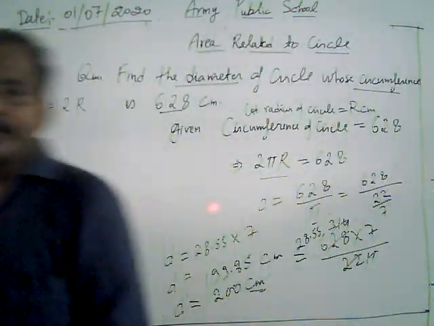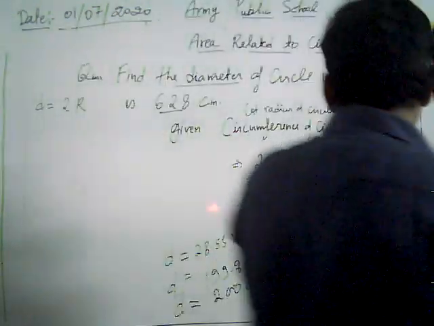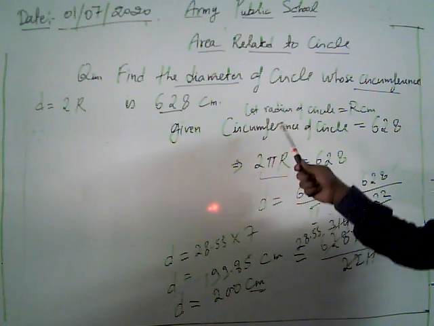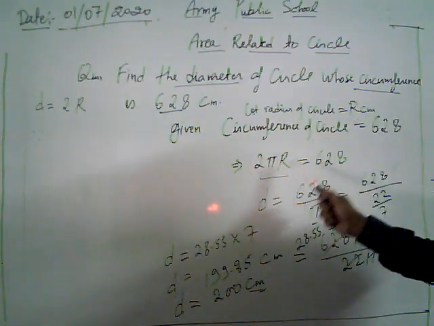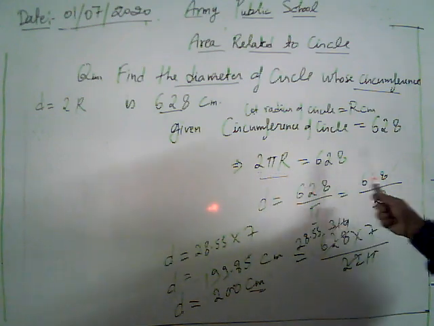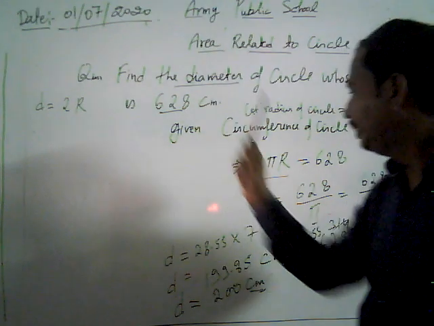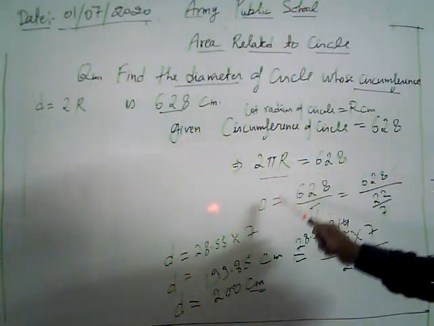Now I am going to revise again. What is our basic problem? Find the diameter of a circle whose circumference is 628 centimeters. We start by letting the radius of the circle be r centimeters. The circumference of the circle, 2 pi r, is given as 628, and we have to find the diameter, which is 2 into r. We take 2 into r as d.